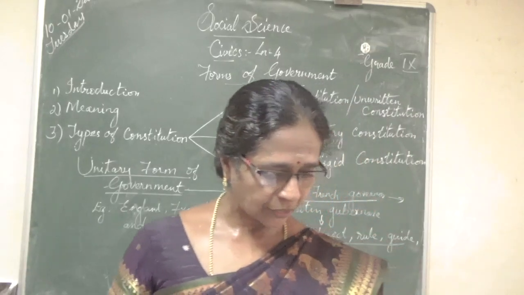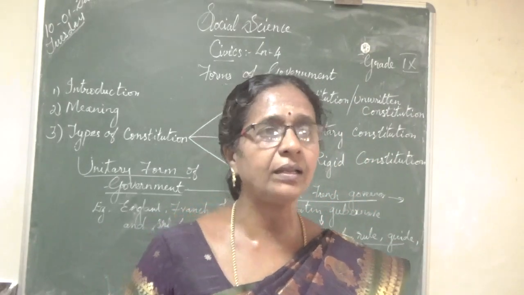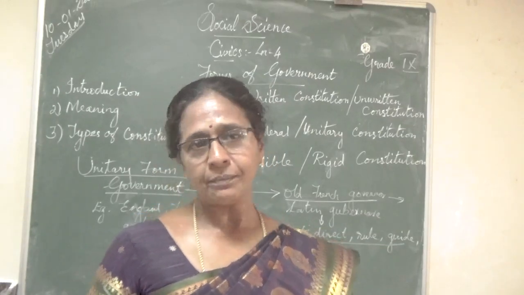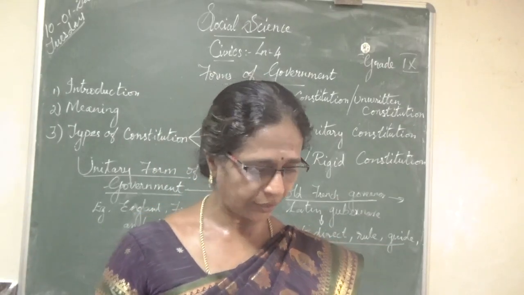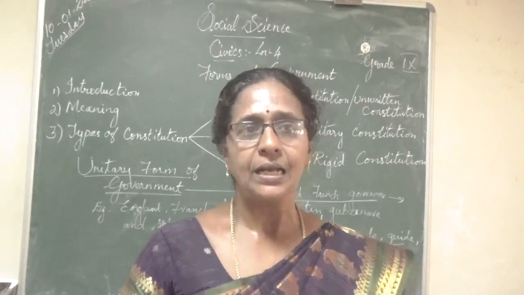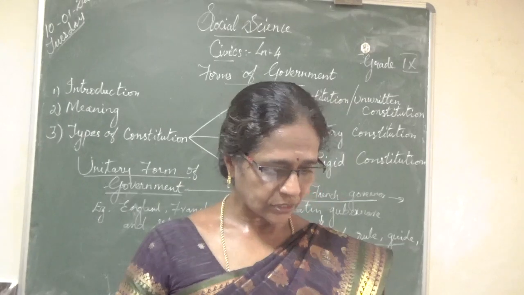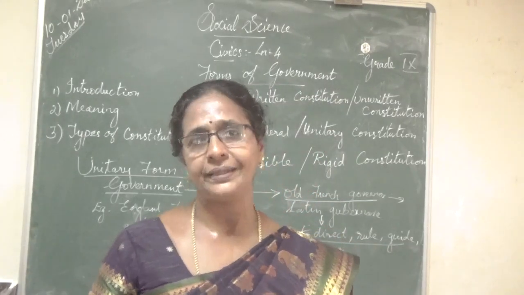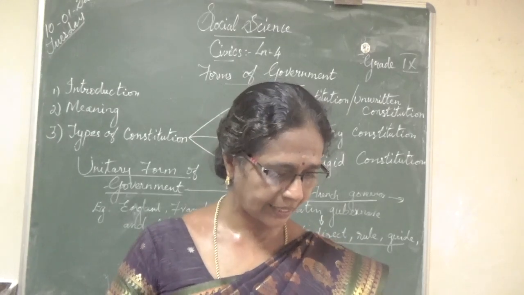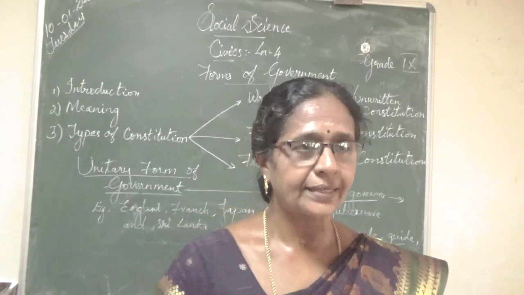In the United Kingdom, in a monarchy, a king or queen only will rule the country. Okay, who will rule? Only one person will rule, that is the king or queen. The British monarchy is known as the constitutional monarchy. So this means that while the sovereign is the head of the state, who will be the head? The king. The king will be the head of the state. The ability to make laws lies with an elected parliament.